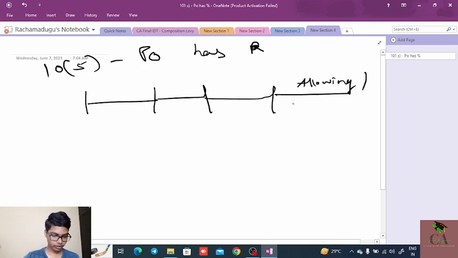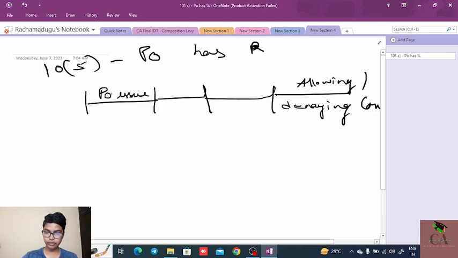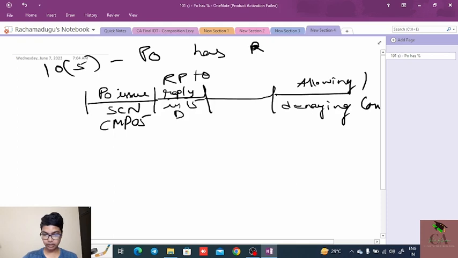Allowing or denying composition. That means the PO issues a show cause notice. PO means proper officer. He issues a show cause notice in the form of CMP 05, and the registered person needs to reply in 15 days in form CMP 06.